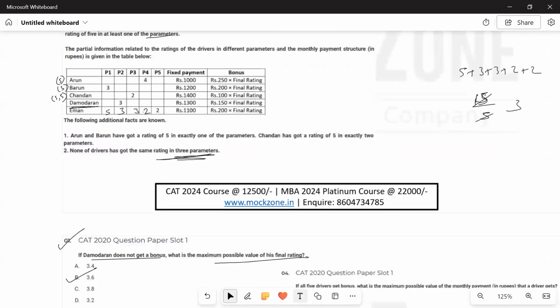Okay, we'll erase the values which we have put in the table for now, so that there is no confusion for the remaining questions. Okay, we'll move on to the next question.